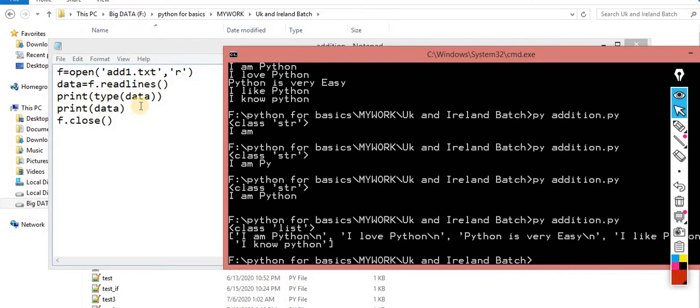So these are the four methods which are available for reading the data. The choice is yours, whichever method you want. If you want to read the entire data, you have to use read. Whenever you want to read only a number of characters, you have to specify how many characters you want to read. Whenever you want to read a single line, the method is called readline. Whenever you want to read the entire data into list format, the method is called readlines. Again, the choice is yours, whatever operation you want to perform. So this is very basic about read.